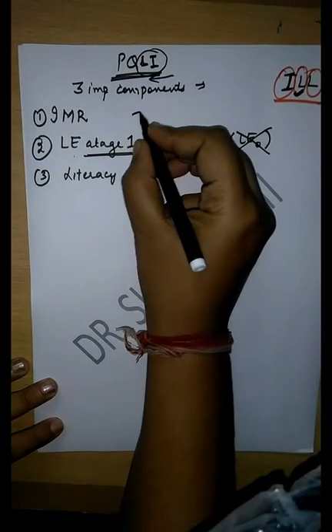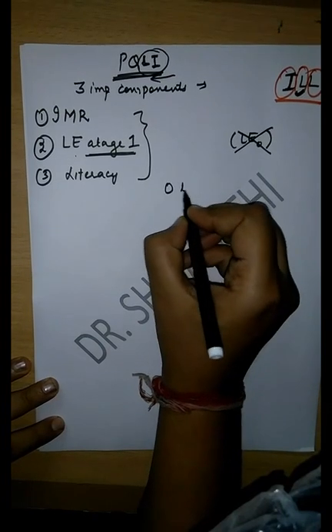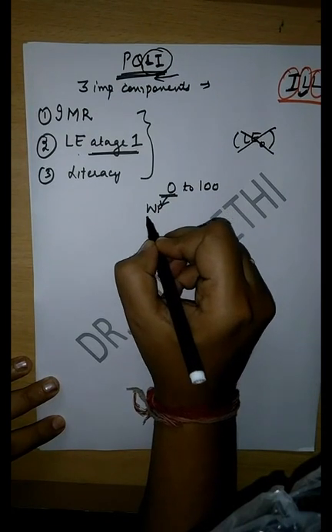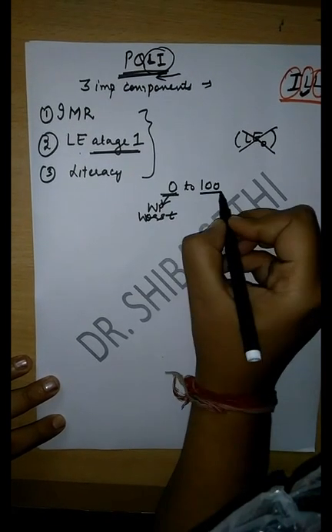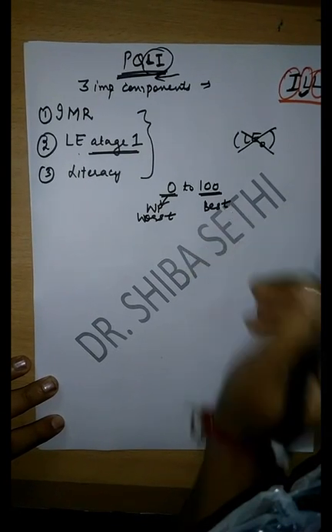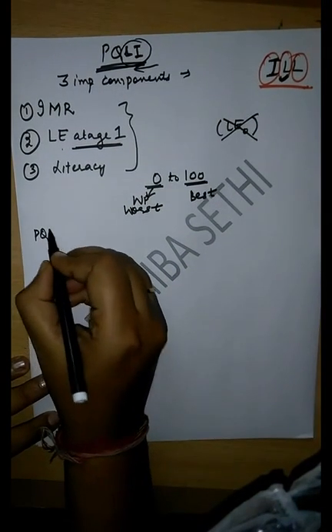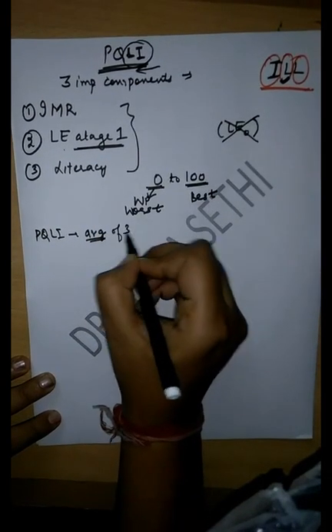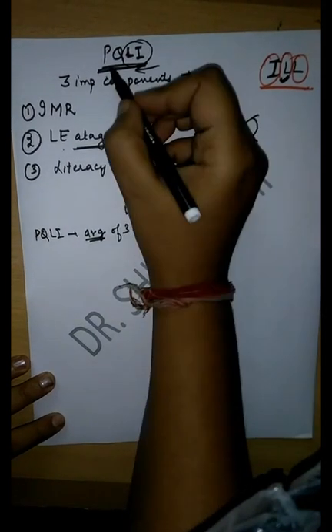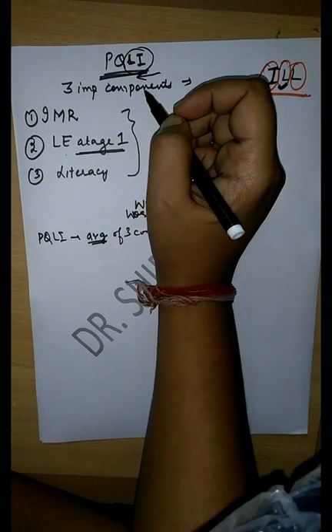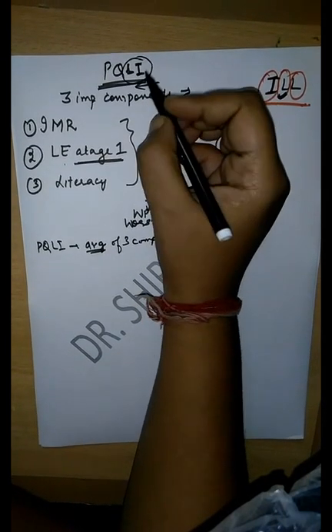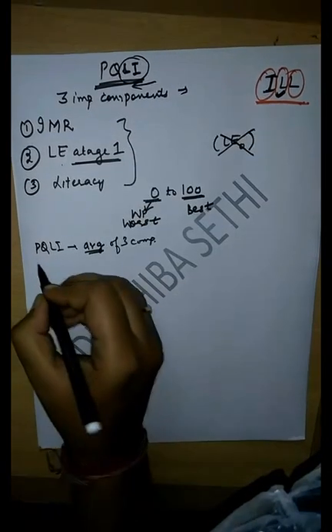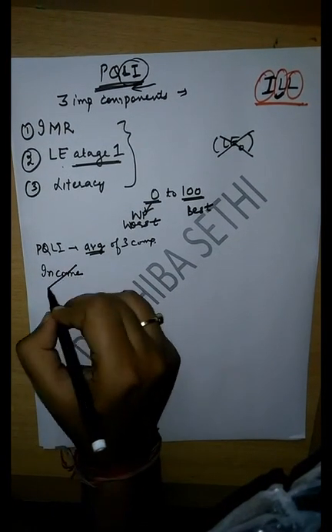Now each of these components is measured on the scale from 0 to 100, where 0 stands for the worst performance of the country and 100 stands for the best performance of the country. Now, PQLI is basically the average of these three components. In Human Development Index, there was GNP as one of the components, but in PQLI, there is no income among these three. So, income is not included in PQLI.